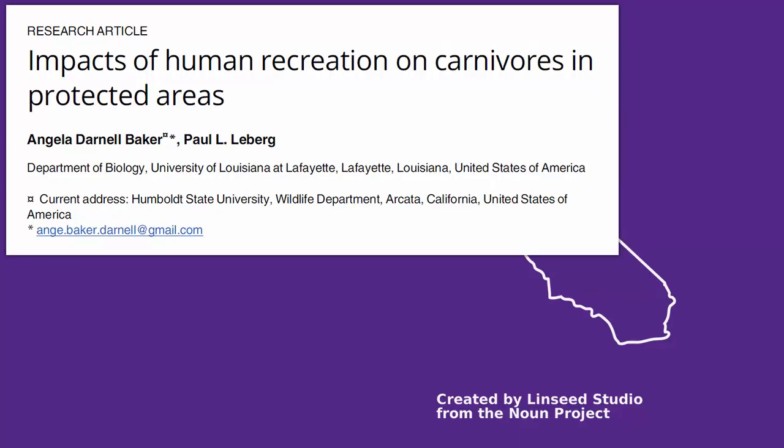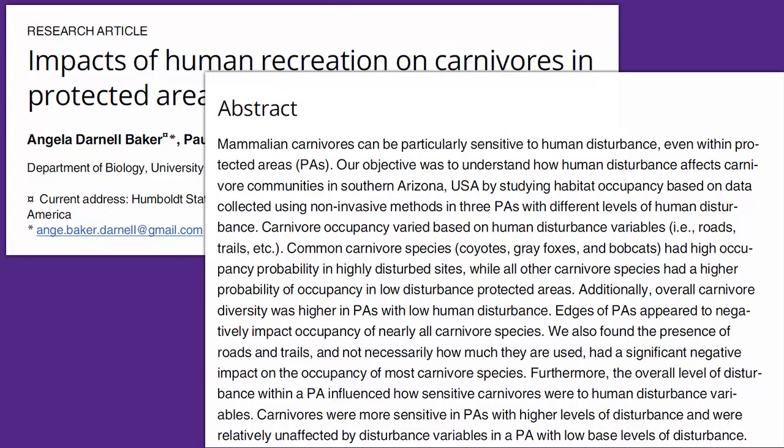Here's one of the articles I found earlier about the impact of human recreation on animals. When I read through the abstract, or this short summary at the top, I discovered that this article is primarily talking about protected park areas in southern Arizona, and it only mentions California parks briefly in its discussion section. But if we hadn't found that earlier article that talked about water quality in Yosemite, then an article like this might work too. But consider this an example of why you shouldn't just grab the first article you see in the results list. Look through the abstract and details of multiple articles to choose the one that best fits your speech.